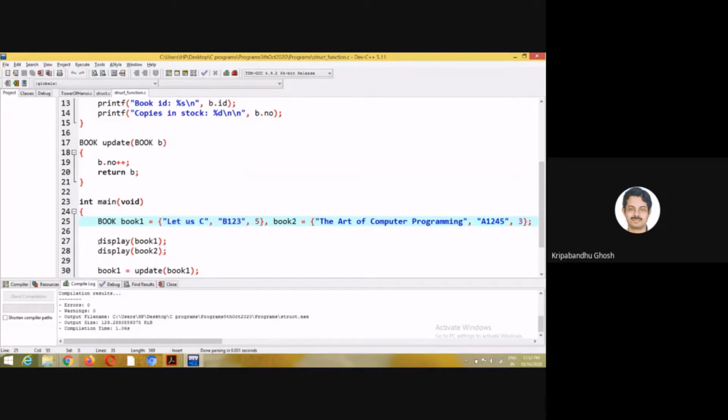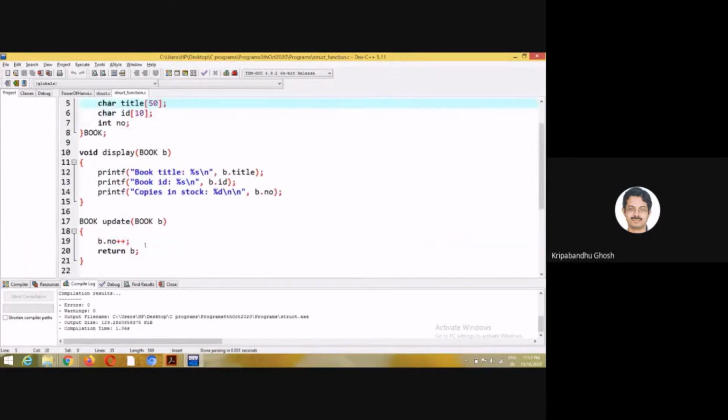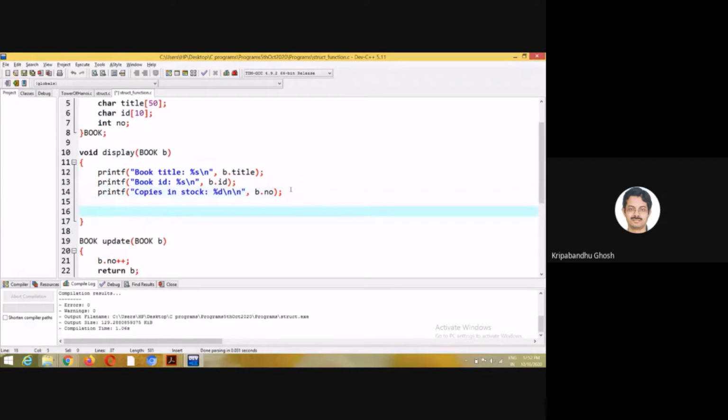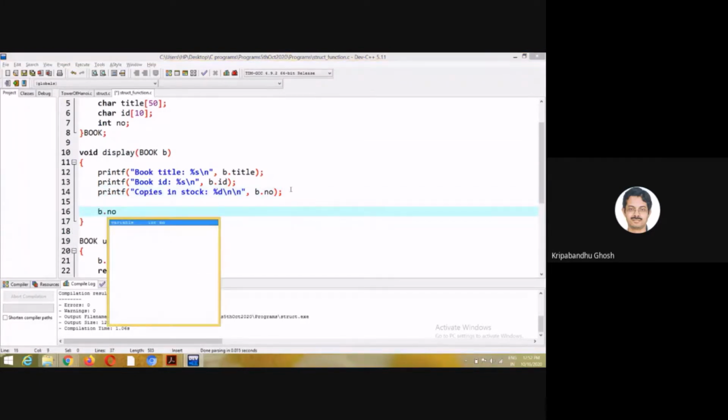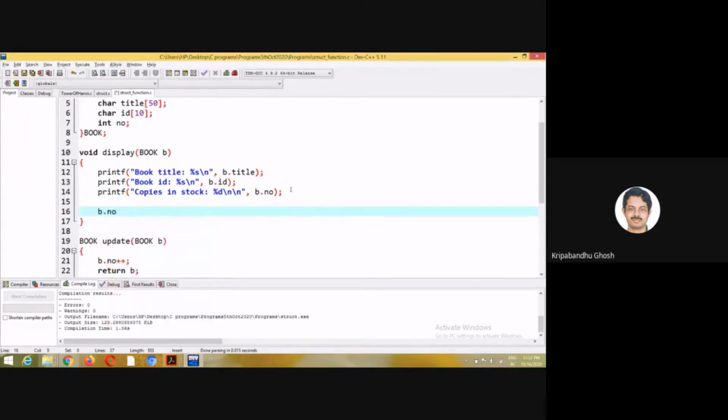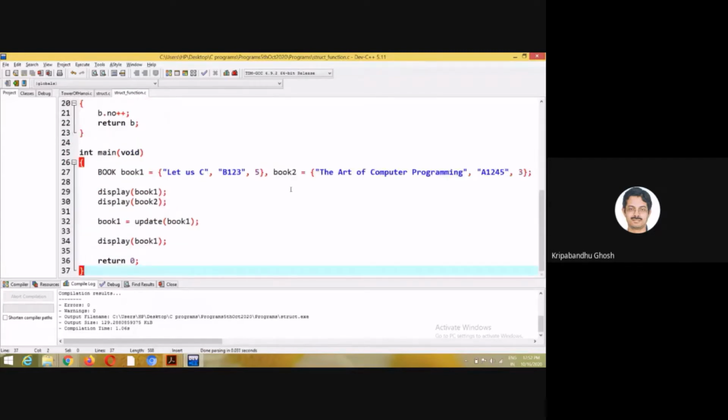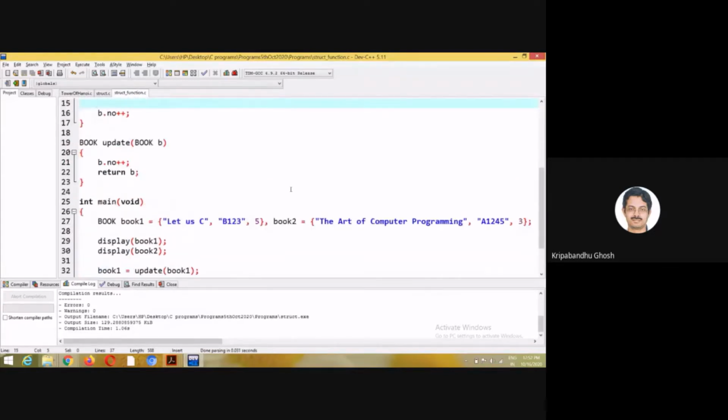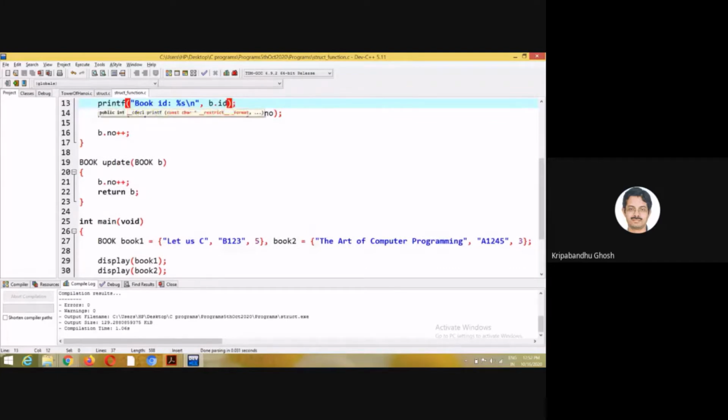So I have used the function display book 1. So a copy of book 1 naturally goes into this function. So here, if I do any changes, book 1 will not be changed. So suppose if I do this, you're sending copies. So book 1, book 2, let's print book 1 again. Let's see what happens.